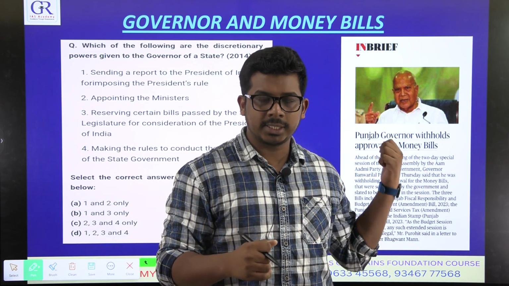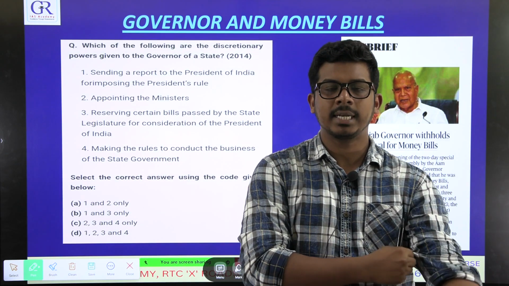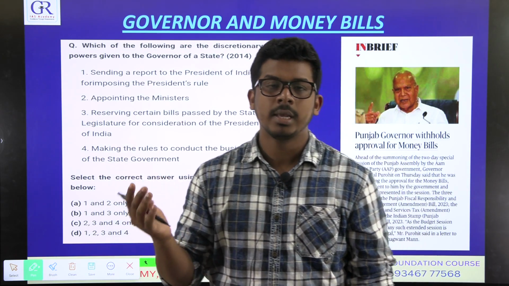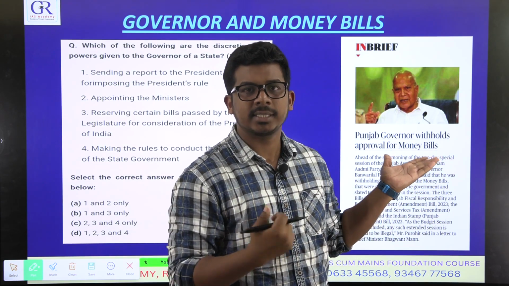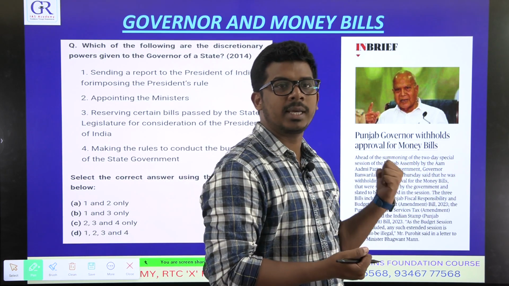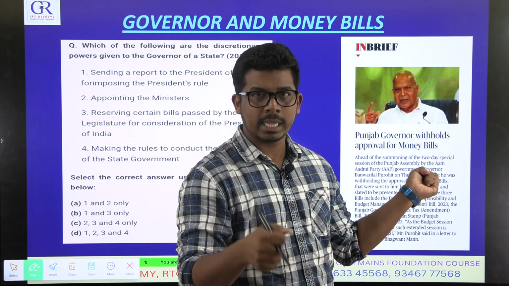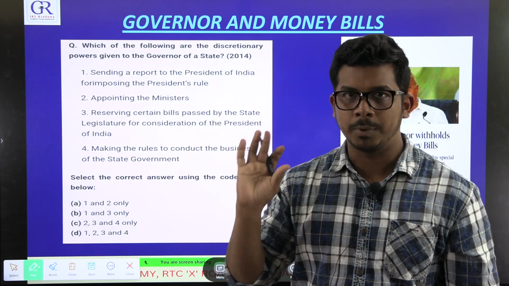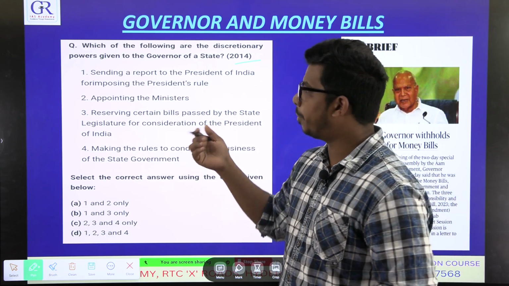He does not have the discretion power. Discretion means something he can do on his own will. He does not have to listen to others. He does not have to listen to council of ministers. That is what we call discretion. So here governor does not have the discretionary power, but he exercises his discretionary power. The power is supposed to be in the hands of council of ministers, but governor has taken the power. A chosen person, a nominated person, governor, taken the power from the hands of a council of ministers who are elected by the people.